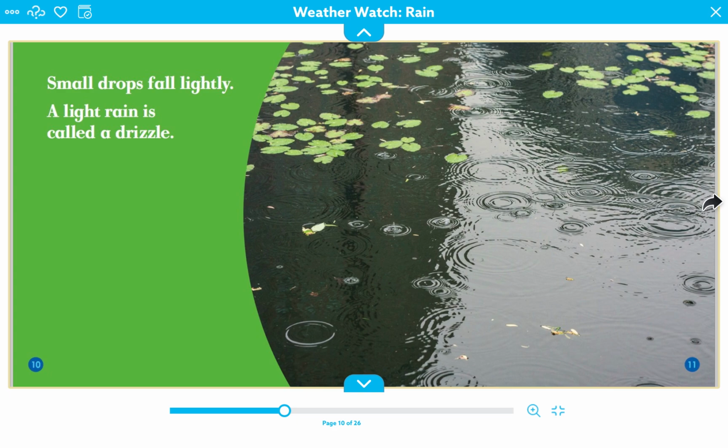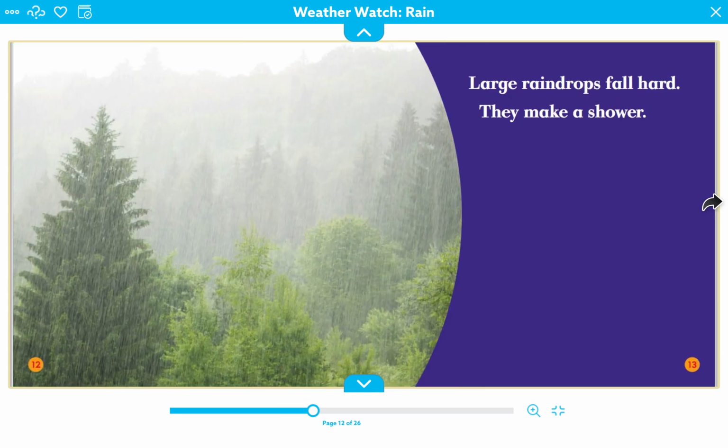Small drops fall lightly. A light rain is called a drizzle. Large raindrops fall hard. They make a shower.